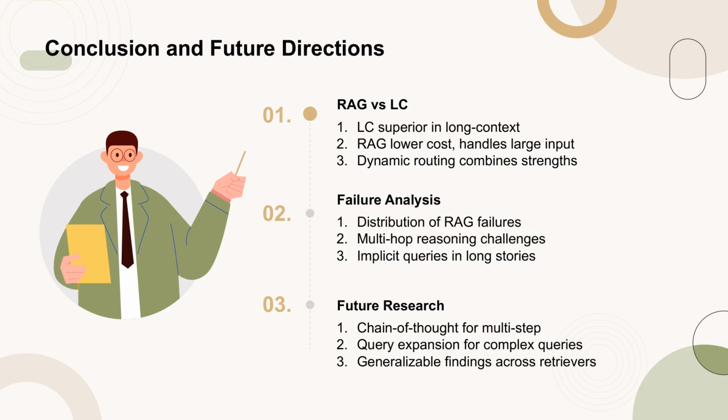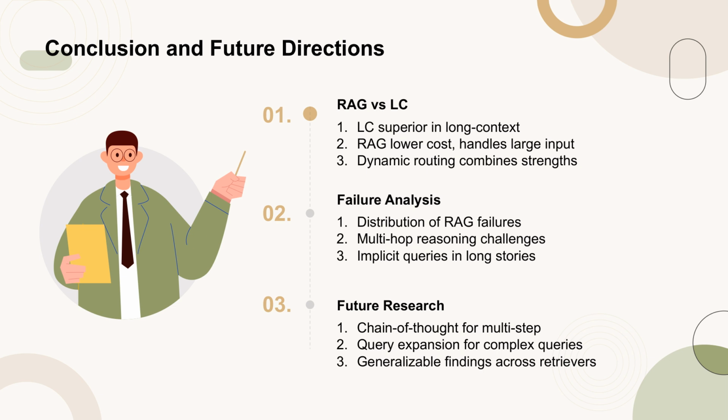In this paper, the authors present a detailed comparison between RAG and LC, emphasizing the trade-offs between performance and computational cost. LC shows superior performance in understanding long contexts, while RAG remains cost-effective and advantageous for inputs that exceed the model's context window size. The proposed dynamic routing method effectively integrates the strengths of both RAG and LC, achieving LC-level performance at a reduced cost.